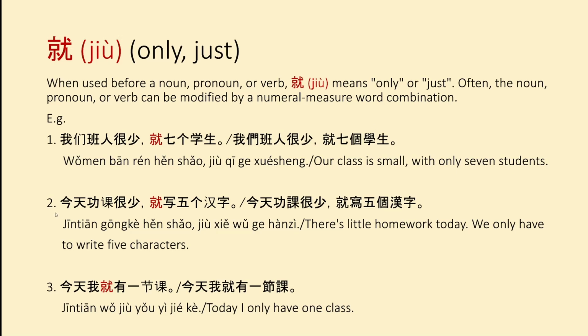In example 2, 今天功课很小，就写5个汉字. There's little homework today. We only have to write 5 characters. And the numeral measure word combination after 就 is 5个汉字. The third example, 今天我就有1节课. Today I only have 1 class. And the numeral measure word combination here is 1节课, 1 class.